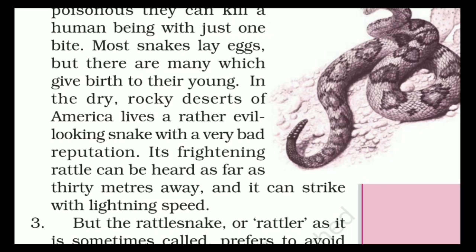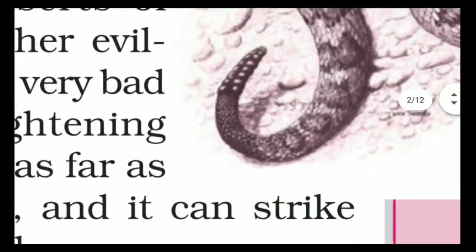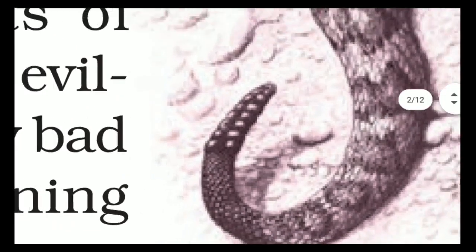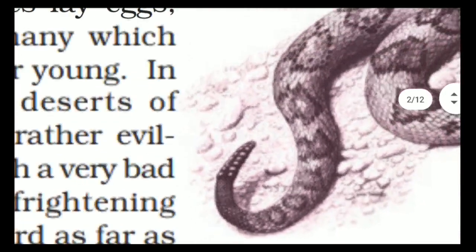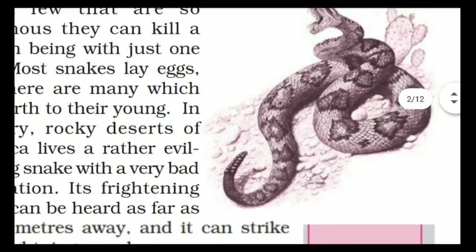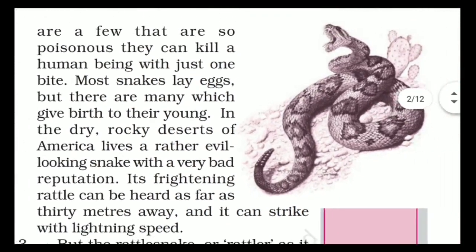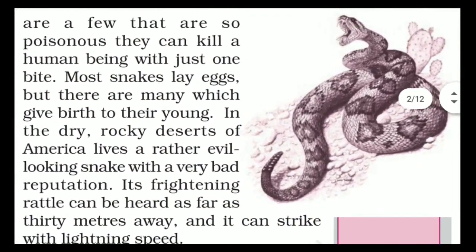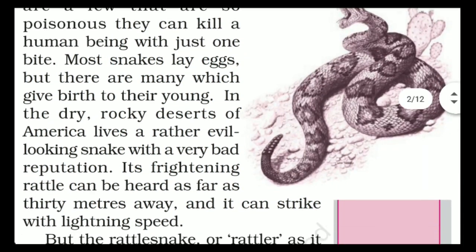Rattle means at the end of the snake you can see some pointed, different structure, like you can see here. It may be of two, or six or seven inches. When the snake is crawling on the surface, it can make some kind of noise with that rattle. That is what it means when a snake rattles. That sound comes from its tail.